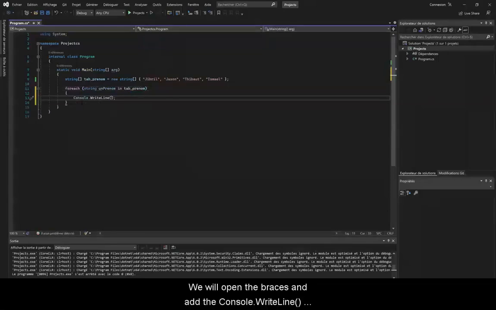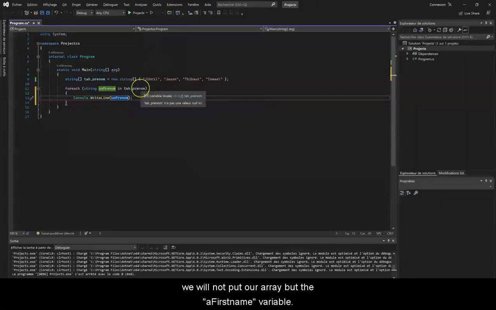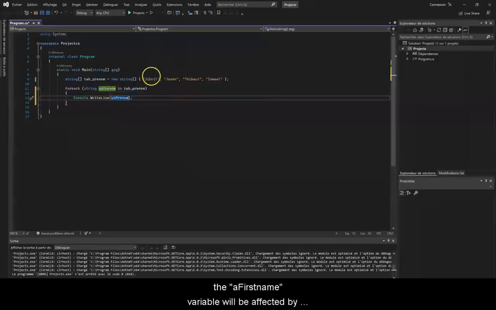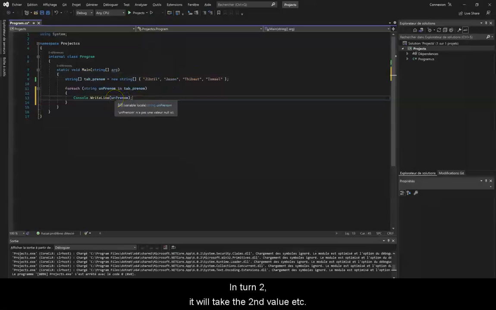We will open the braces and add the Console.WriteLine function, except that here in the parentheses, we will not put our array, but the firstName variable. Basically, the loop will loop on each element of the array, and at every turn of the loop, the firstName variable will be assigned the element of the loop. At turn 1, firstName will take the first value of the array. In turn 2, it will take the second value, etc.